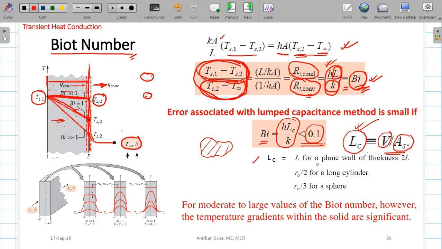If you find that a plane wall of thickness 12, just see what you can see here. This is an example of a plane wall, and the thickness is 12.